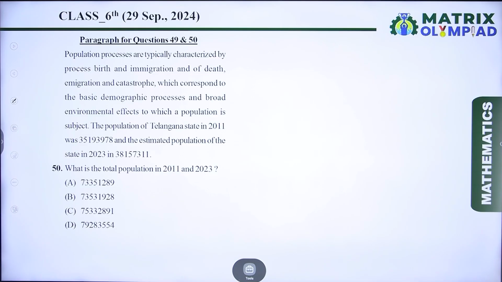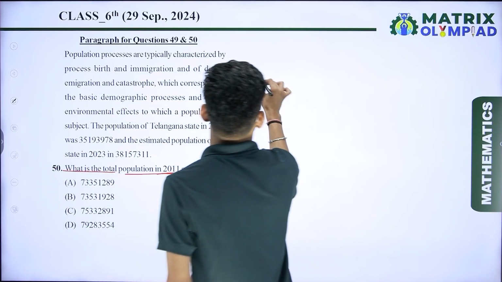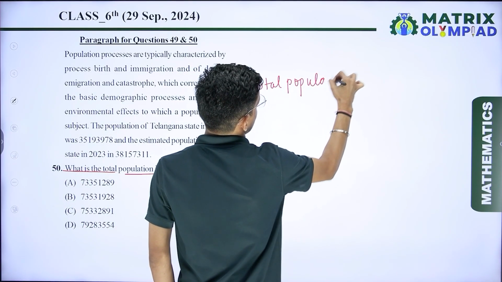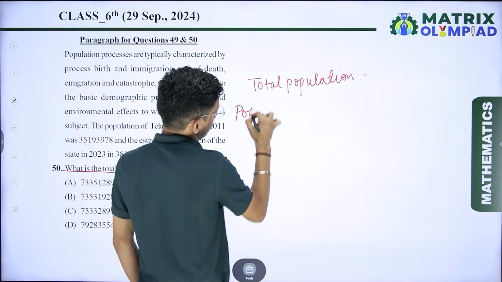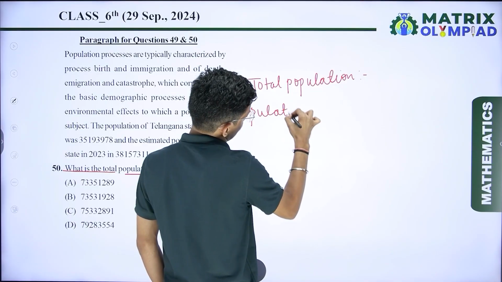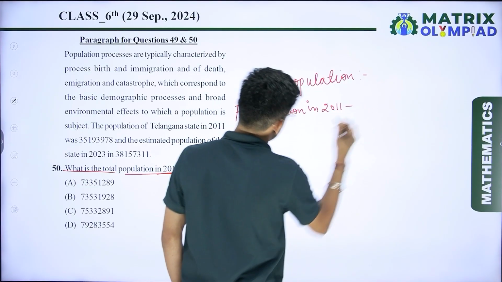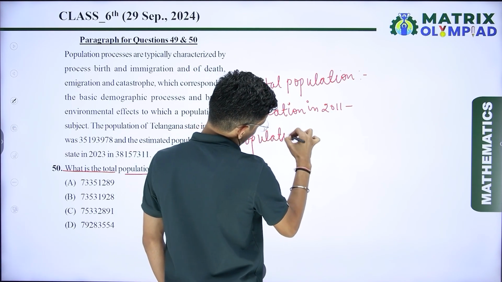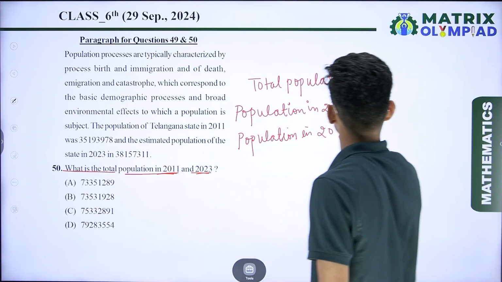Now if I talk about the next question, which is again based on the same paragraph. Here, what is the total population in 2011 and 2023? So I can say the total population in 2011, again the population in 2023.